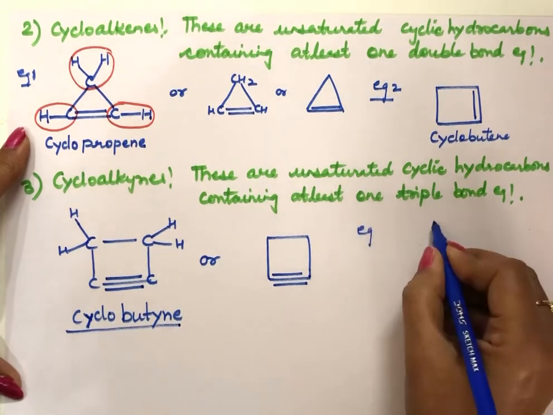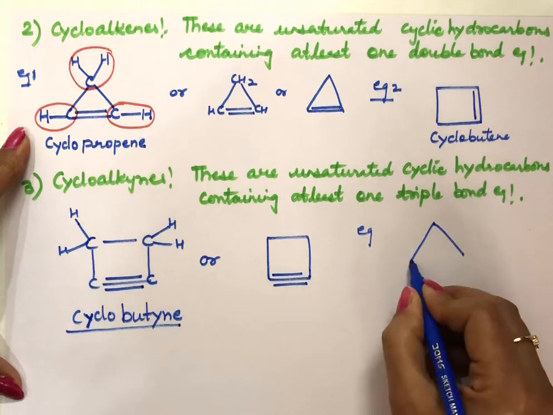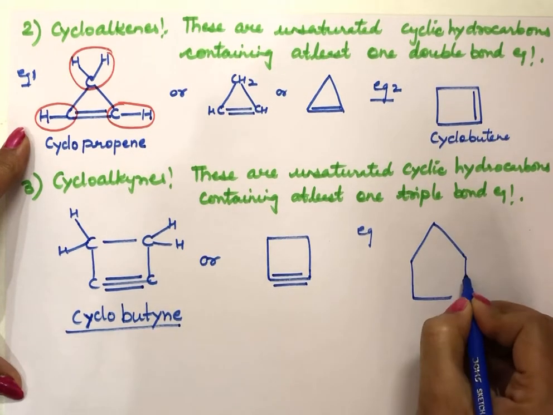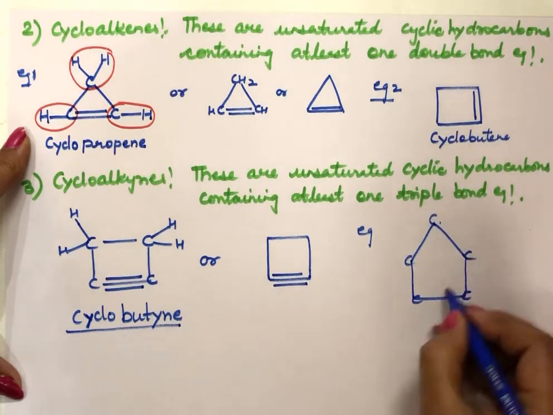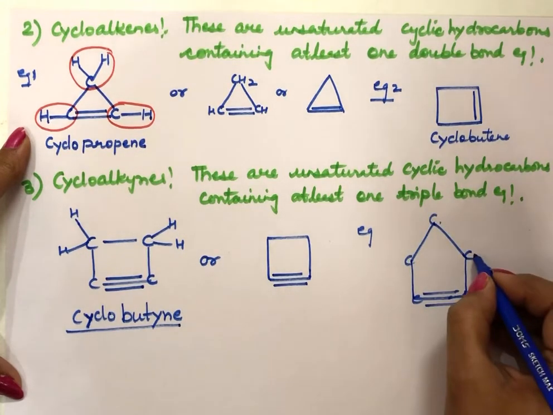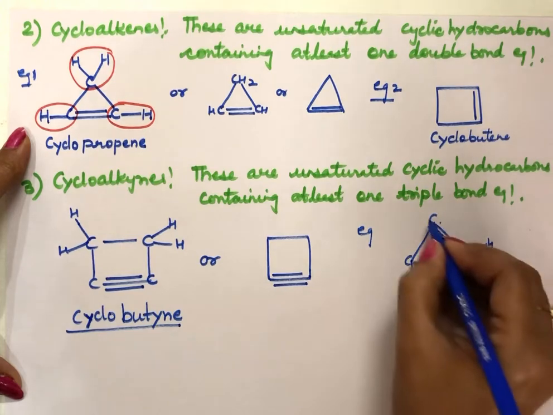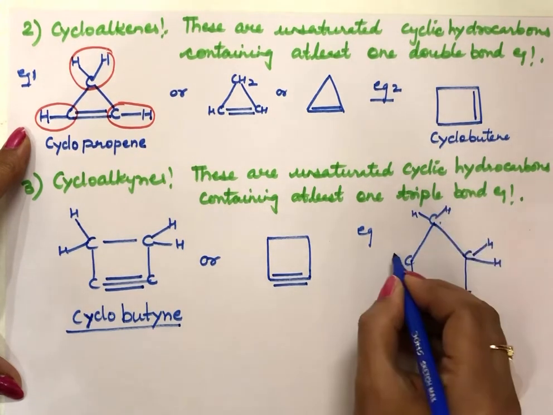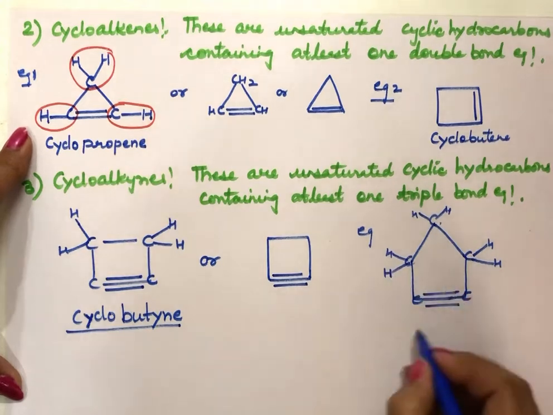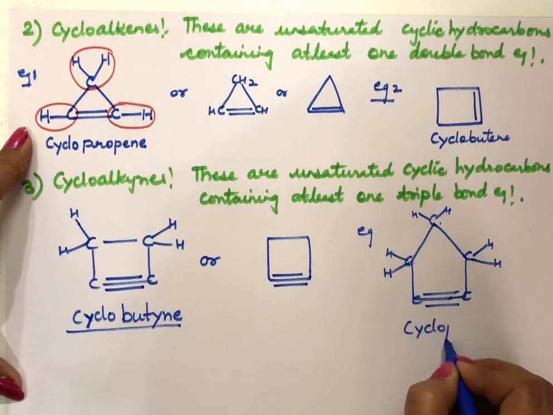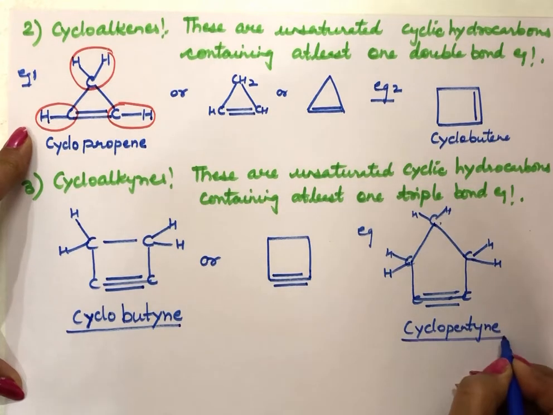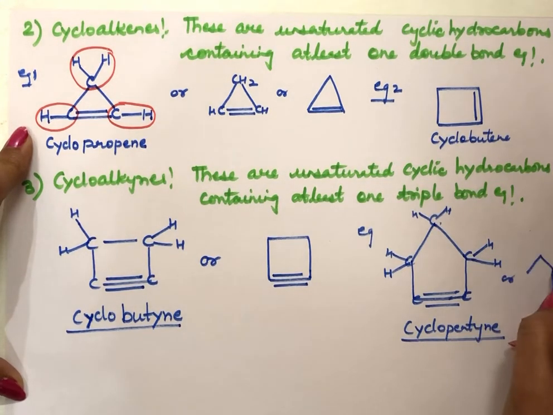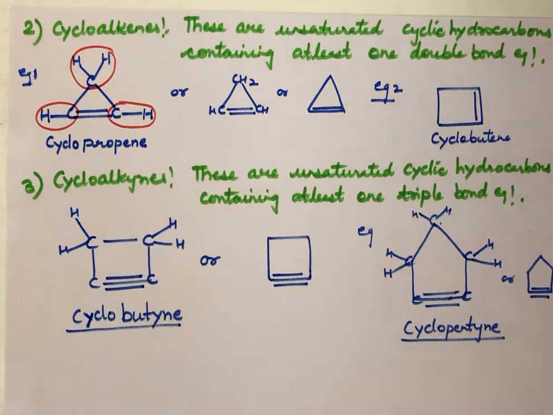Another example, if 5 carbon atoms are here, so 5 carbon atoms we can just link like this only, and one triple bond I'm showing here. That means with this carbon there will be 2 hydrogen atoms, 2 hydrogens here. Here also we have 2 hydrogen atoms, and name of this compound is cyclopent, and after this we add ine, so cyclopentine. Or if we want to simplify this, we can just write it like this. This is also cyclopentine only.